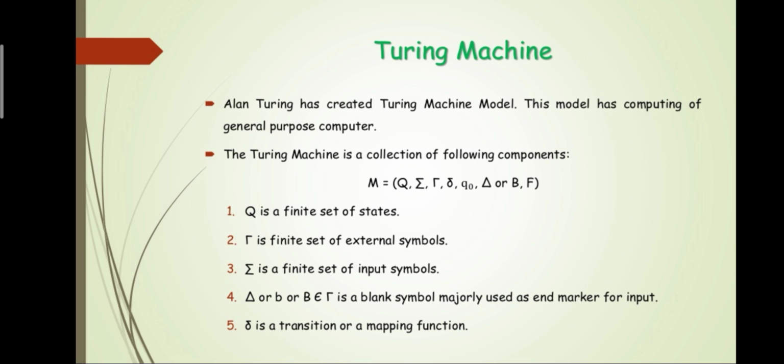The first one is Q. Q is a finite set of states. The second one is tau. Tau is a finite set of tape symbols. The third one is epsilon. Epsilon is a finite set of input symbols. The fourth one is B. B is a blank symbol, mainly used as an end marker for input. The last one is the transition element or mapping function, that is delta. Here are the major components of our Turing machine.